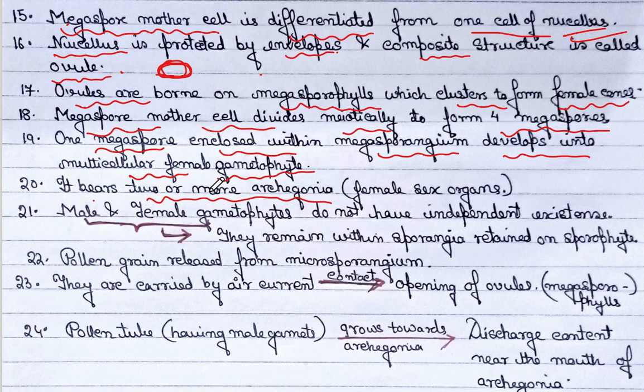Now these male and female gametophytes do not have independent existence. Like we were seeing in the case of bryophytes and pteridophytes, here the gametophytes do not have independent existence. They remain within the sporangia, retained on the sporophyte.